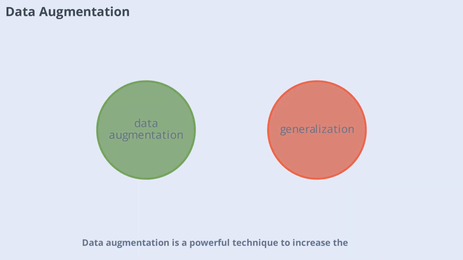Data augmentation is a powerful technique to increase the diversity of your training data without collecting more samples. Common methods include rotating, flipping, cropping, or adding noise to images. For text or audio, you can use techniques like synonym replacement or time stretching. Augmentation helps your model generalize better and reduces overfitting.